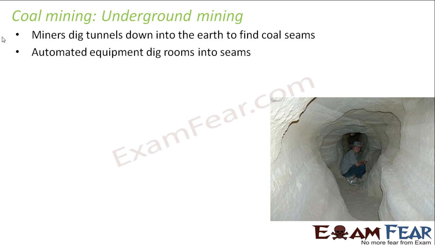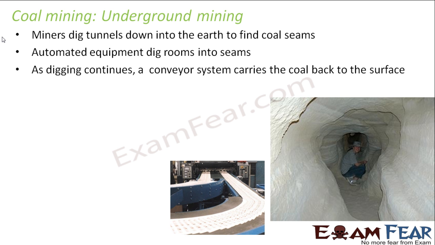These kinds of rooms are dug inside the seams. As digging continues, a conveyor system carries the coal back to the surface. The miners keep digging, and the coal which is found is carried using a conveyor system and taken to the surface. This is how underground mining takes place, right?